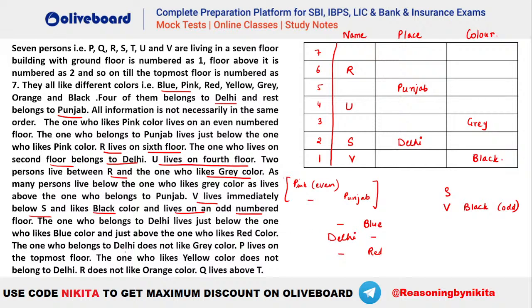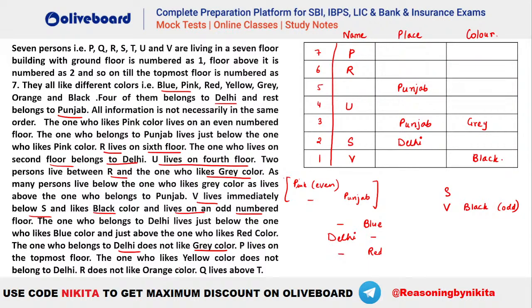Okay, this has to be the situation, that is blue and red at a gap of 1. The one who belongs to Delhi does not like grey. So Delhi should not be grey here. That means Punjab should be grey, isn't it? So this person will be Punjab here. P lives on the topmost floor. So P is on the topmost floor. Done.